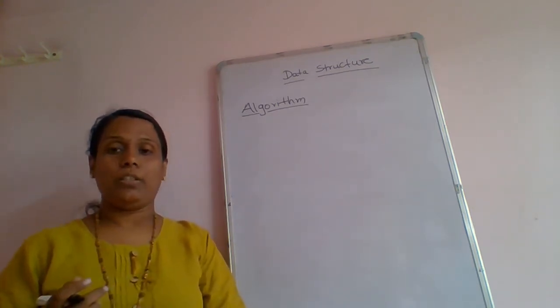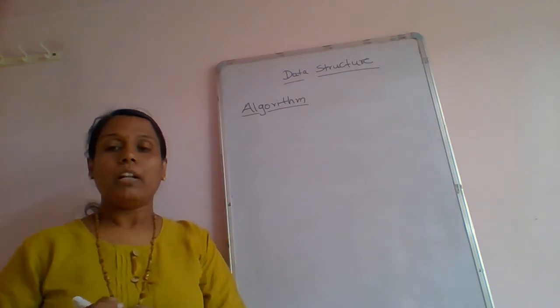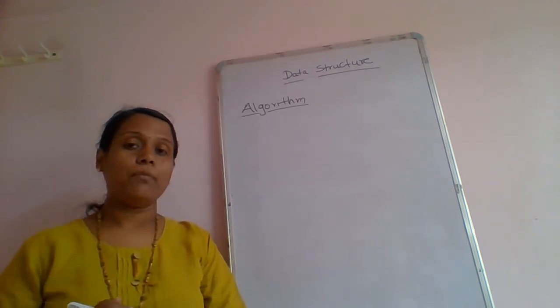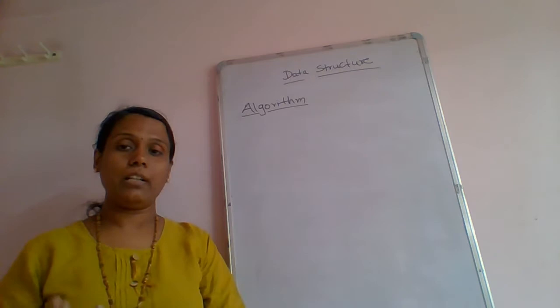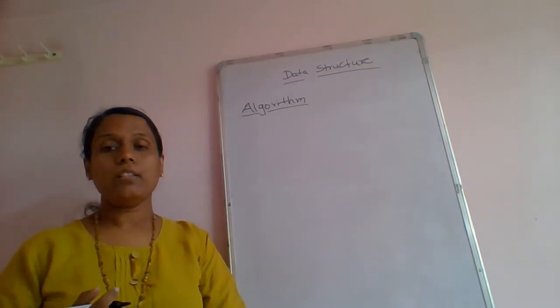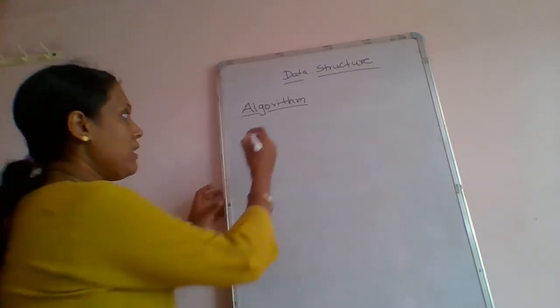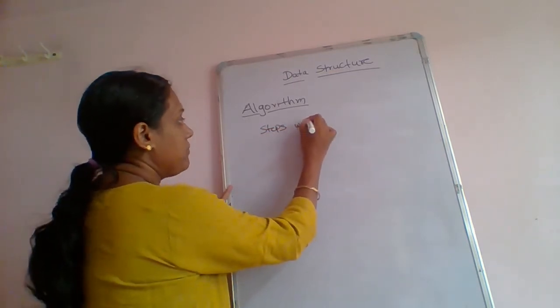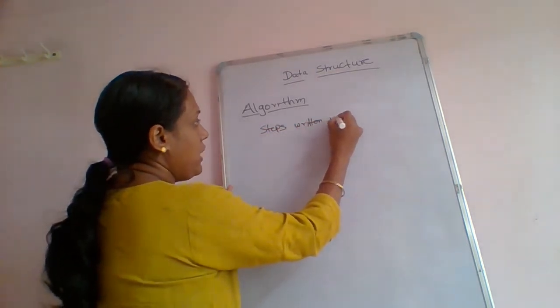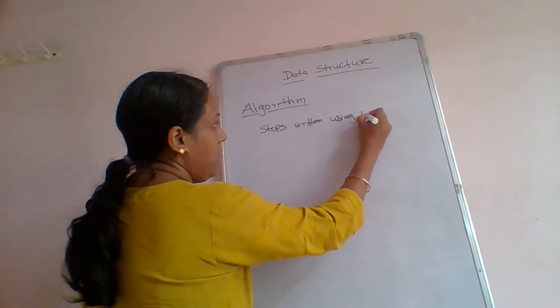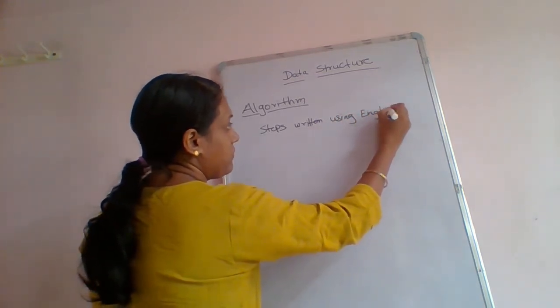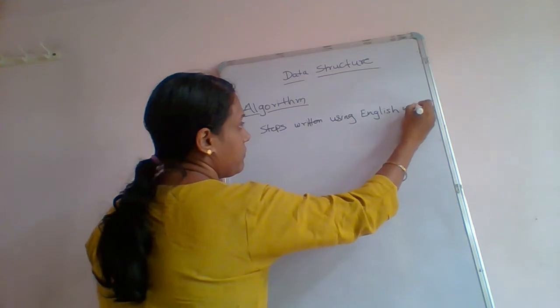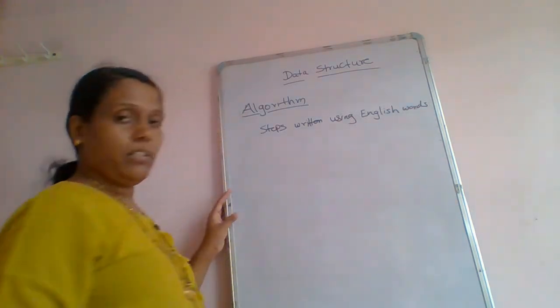So what is the algorithm? Algorithm is the steps of the program, written using English words. It is called an algorithm. So the steps written using English words are called algorithms.